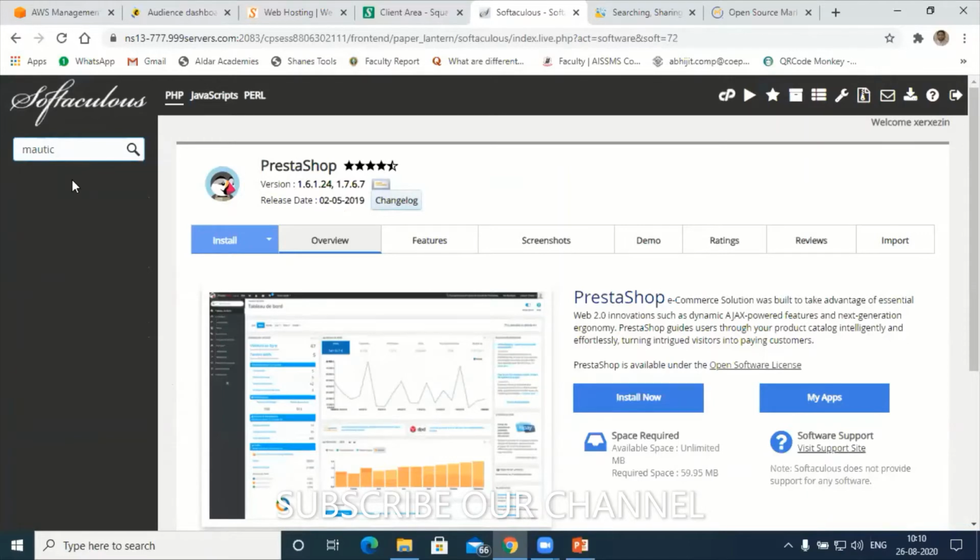Understood? But unfortunately, as far as this service provider is concerned, they are not offering us Mautic, the option to integrate a Mautic server to send bulk emails. Suppose you take the leading domain service providers such as GoDaddy. GoDaddy will offer the option to integrate a Mautic server. In the same way, Hostinger and HostGator are providing this option.